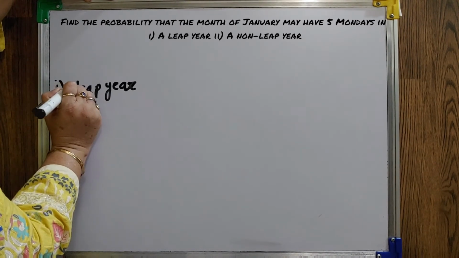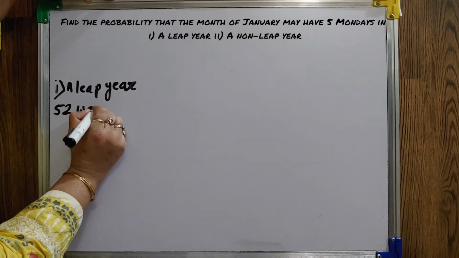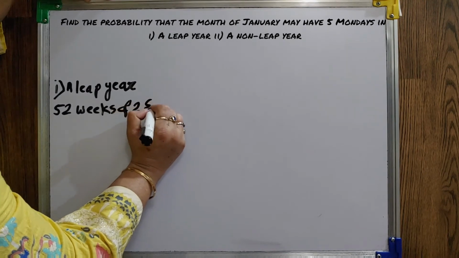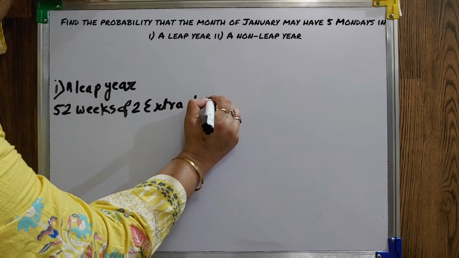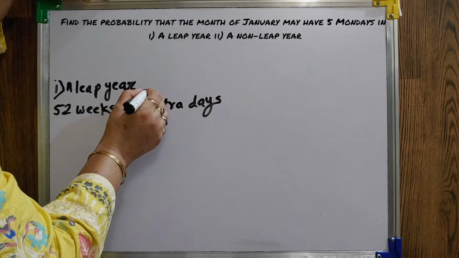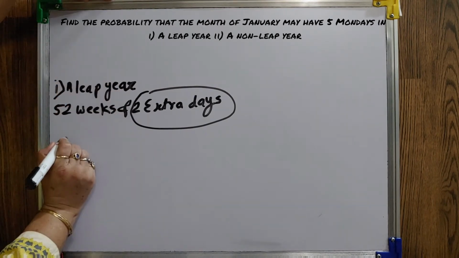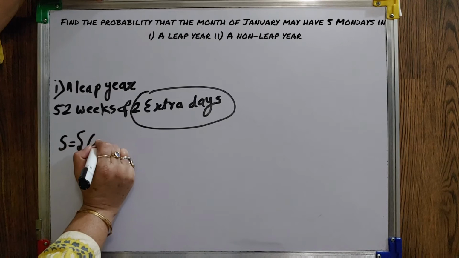So there are 52 weeks and 2 extra days. These 2 extra days will frame our sample space.